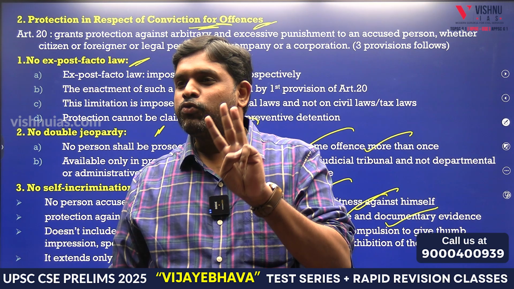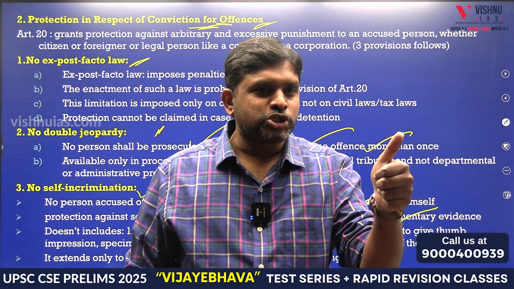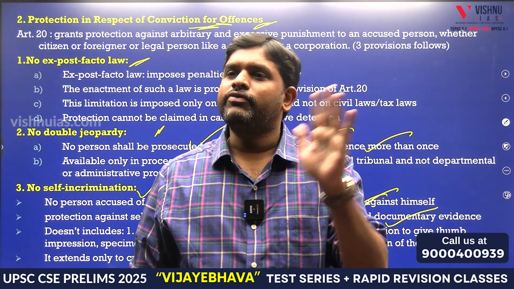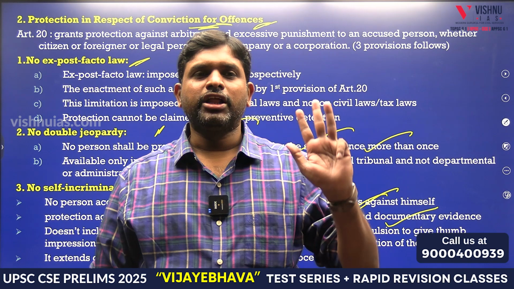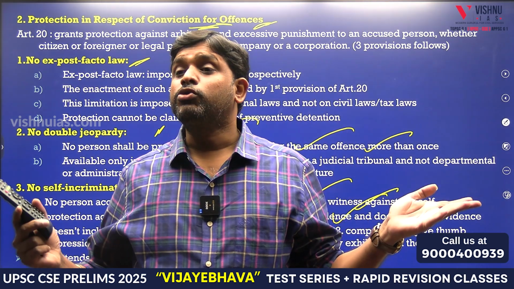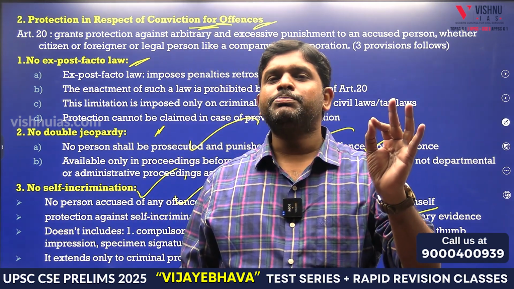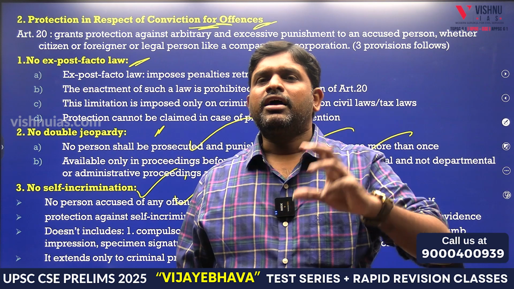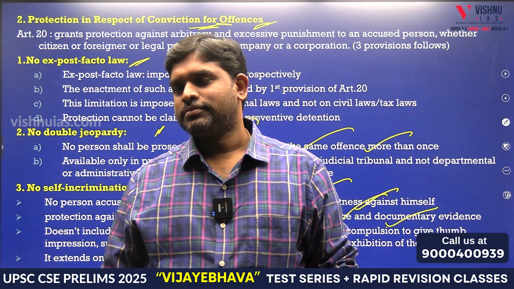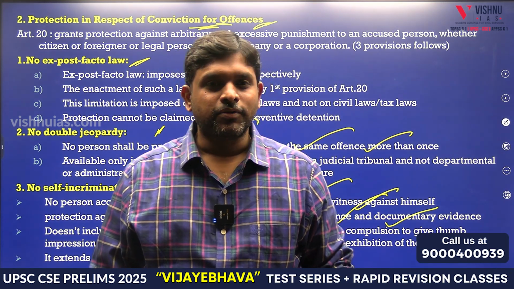సో ఆర్టికల్ 20 talks about 3 provisions. One is no ex post facto law, second no double jeopardy, third no self-incrimination. 14, 15, 16, 17, 18, 19, 20, now 21. Right to life and liberty. Which article of the Constitution was increasing its ambit like anything? Article 21. Almost everything is coming under the ambit of article 21.